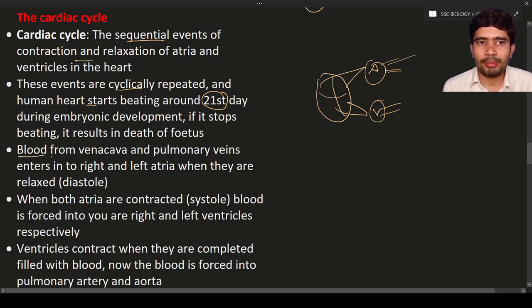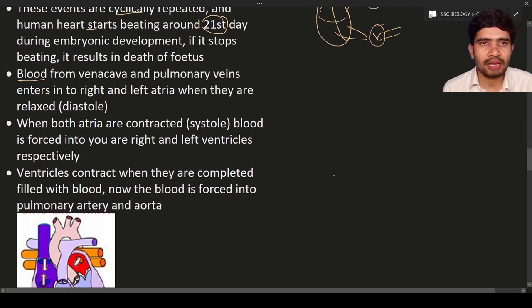Okay, so the blood from the vena cava and pulmonary veins enters the right atrium and also the left atrium, when the right and left atria are in relaxed condition. So for understanding these concepts, we will take the help of the diagrams.